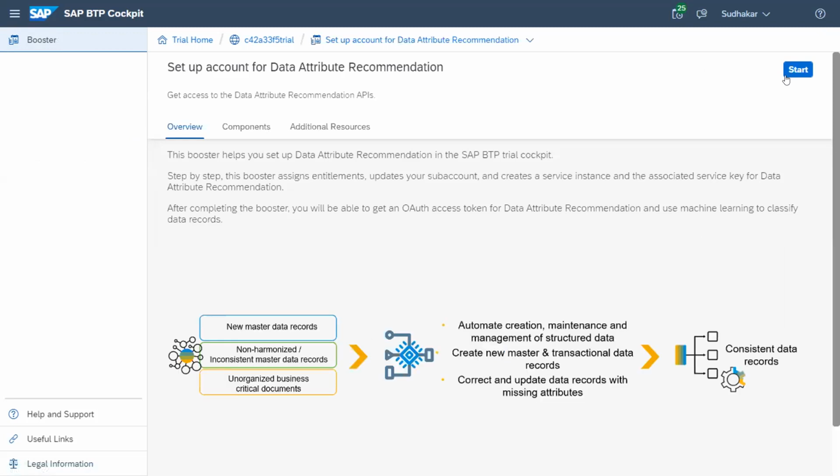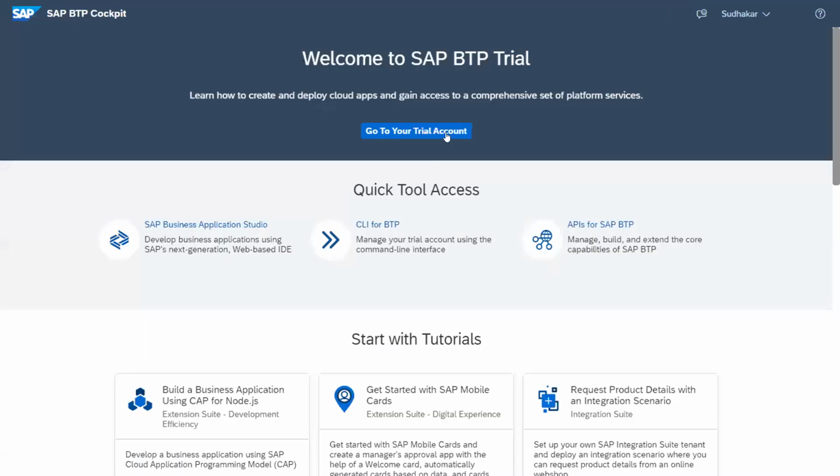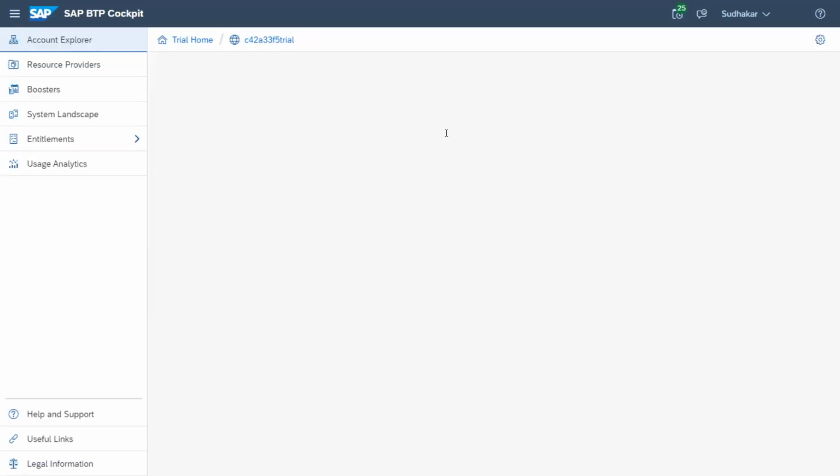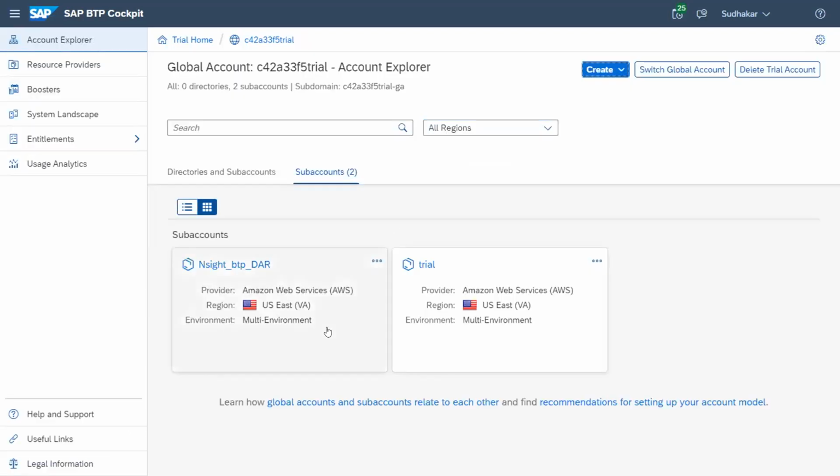Okay, so we can click on start, and then we can leverage this service. This detailed information we have provided in our tutorial blog post. You can go through that. Now for executing or building that model, we need a service key, which we will get from our subaccount.